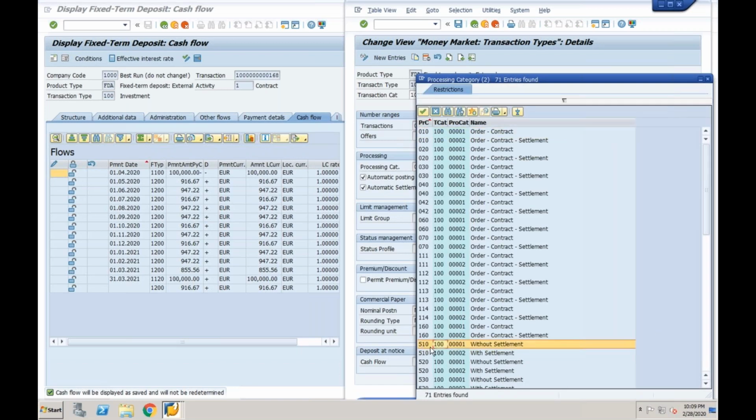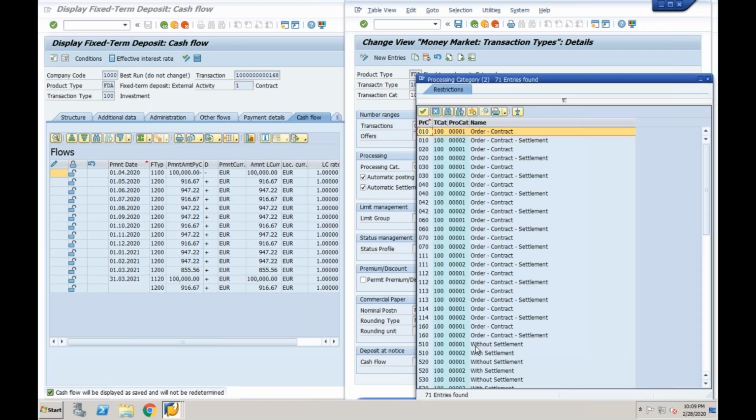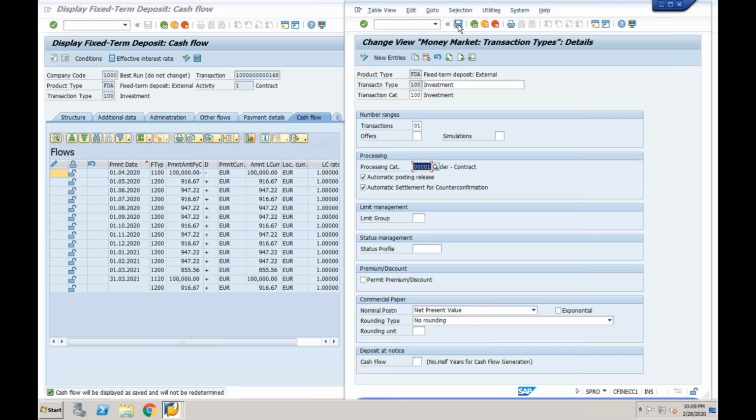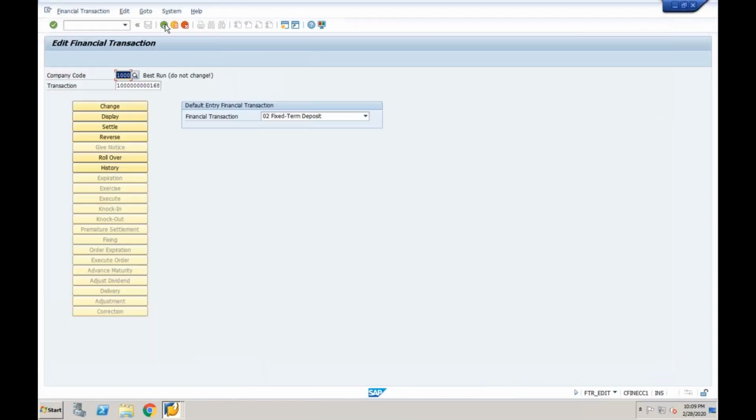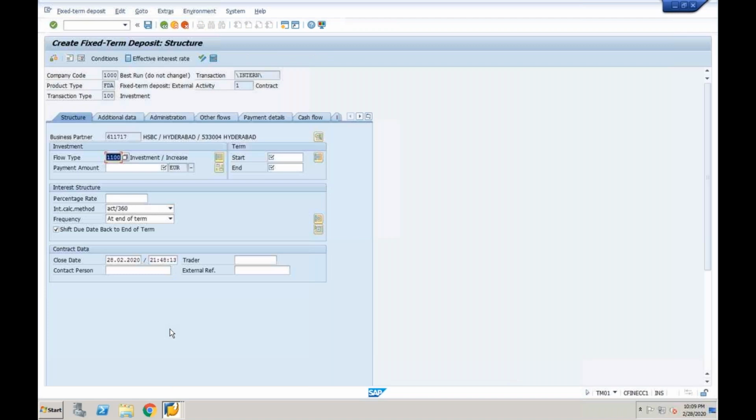510 is a product category without settlement. You understand? With the settlement and without settlement. With the settlement, in the sense you have selected this, it is released. Let me show without settlement. Okay, I will change this. Now again I am posting one transaction with the same inputs.